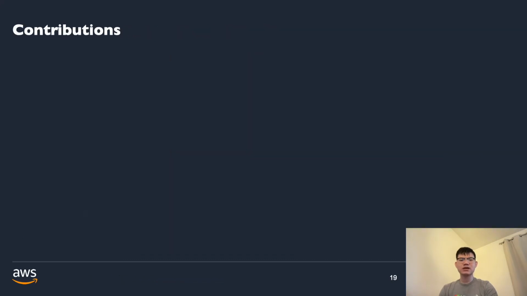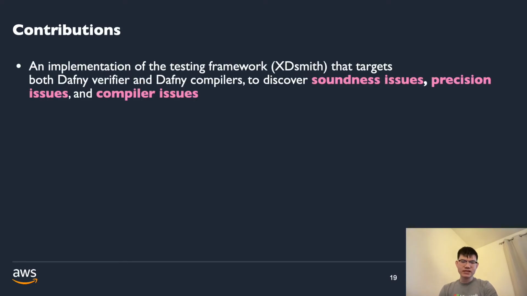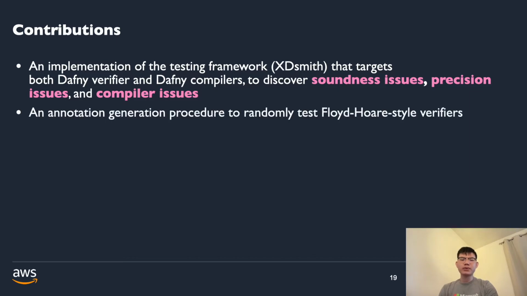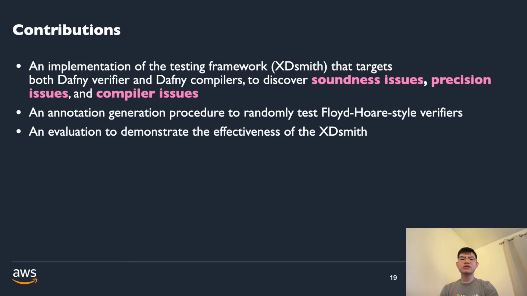So, our contributions are as follows. We implement the testing framework that we call XDSmith. It targets the whole Dafny toolchain, both verification and compilation. The tool is now open source and available publicly. We developed the aforementioned annotation generation procedure to randomly test Floyd-Hoare style verifiers. And finally, we present an evaluation to demonstrate the effectiveness of our system.